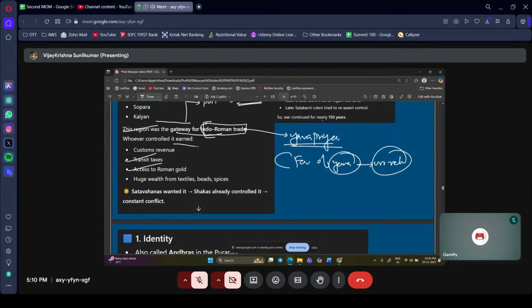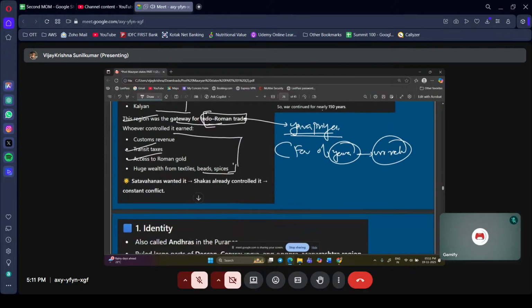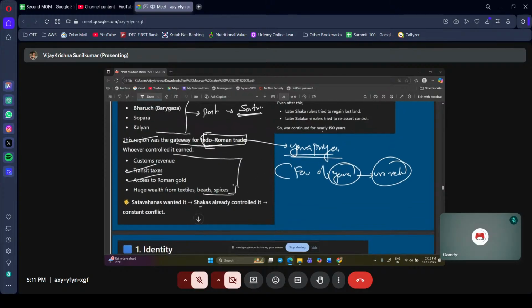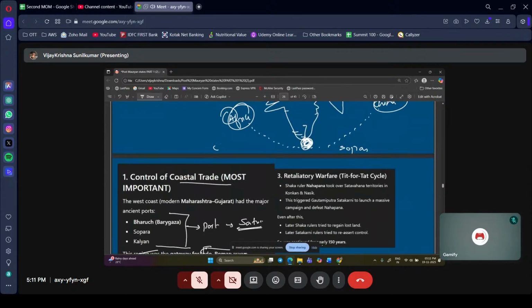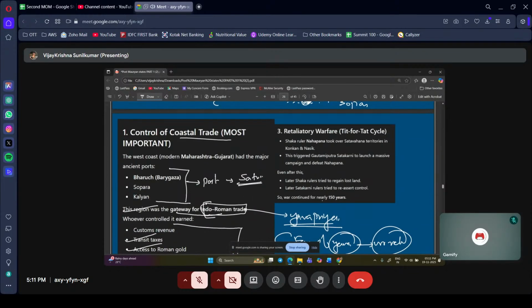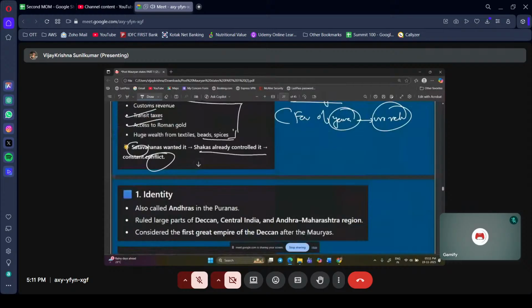You should be mentioning these things. When you're writing a mains answer regarding the Satavahanas, or an answer on the Shakas, if you can bring in these kinds of detailed things, you will get great marks. So simple. Which all things were the Shakas controlling? They were controlling Bharuch, Sopara, and Kalyan. The Satavahanas wanted it, so they are in conflict. Clear?